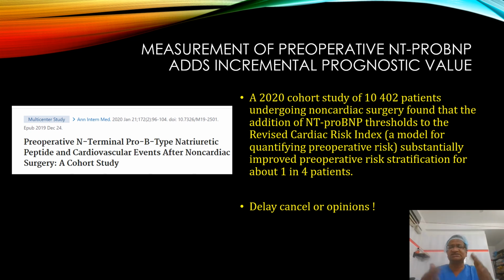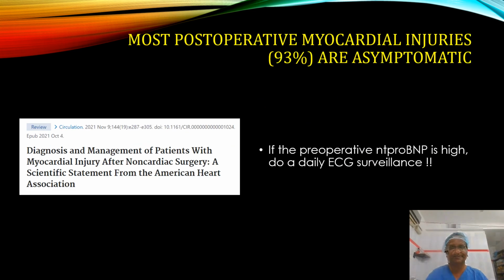Now, so many cardiac risk indexes are there. We have RCRI, Goldman risk index, all these things. If you have NT-proBNP level high, the stratification of where the risk is, they say, is better if the NT-proBNP is high in such patients. Overall, what happens is it's only a delay or cancellations or a lot of opinions, because it is not going to change the practice. It may be causing delay, cancellation, or it may increase opinions.